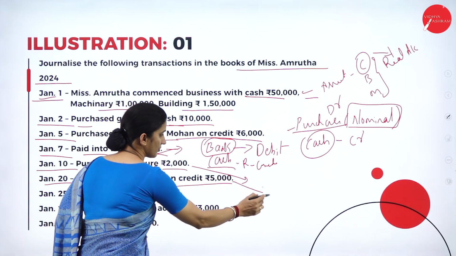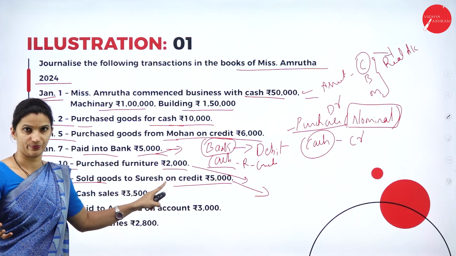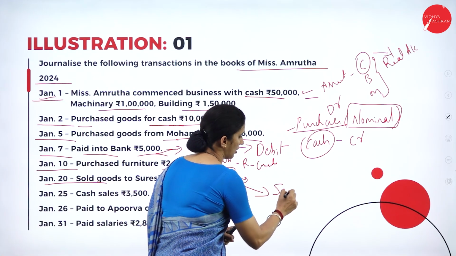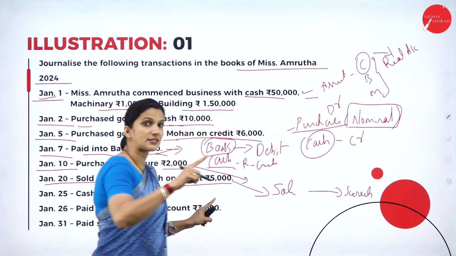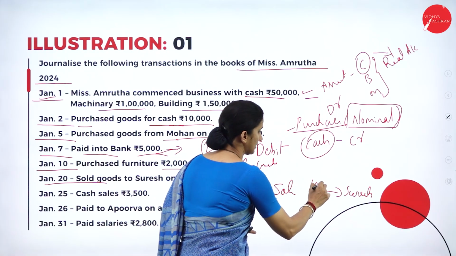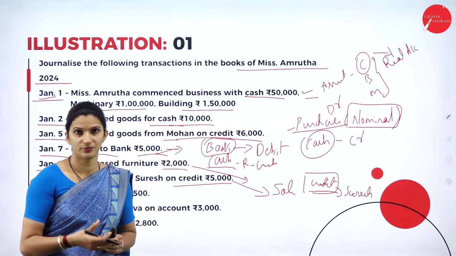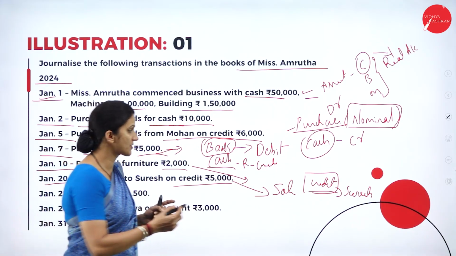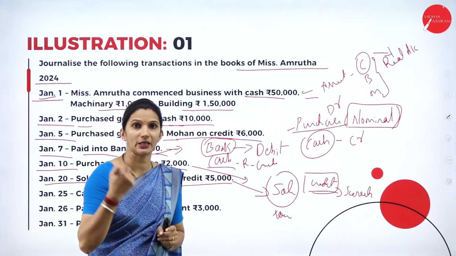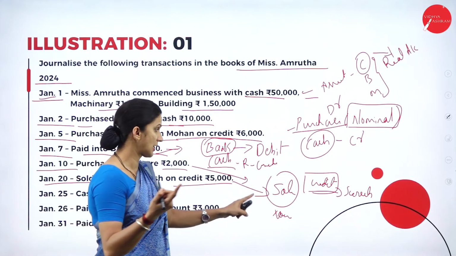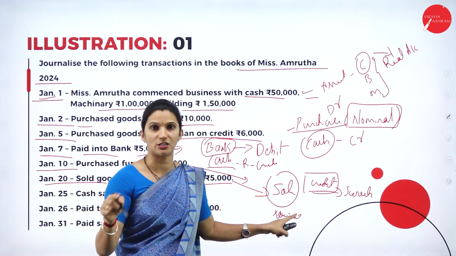So what is the impact that we have from this transaction? There is a sale of goods to Mr. Suresh. But it is a credit sale. So sale is an income, that is revenue generating. So that comes under your nominal account. So the nominal account credit rule is: credit all incomes and gains. So sales is a nominal account credit. So sales comes under the credit entry to sales account.